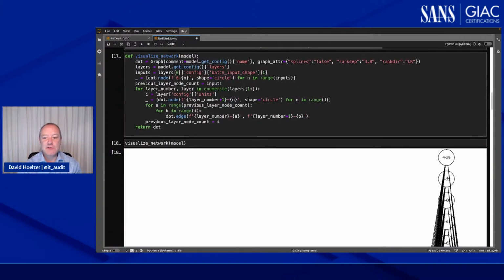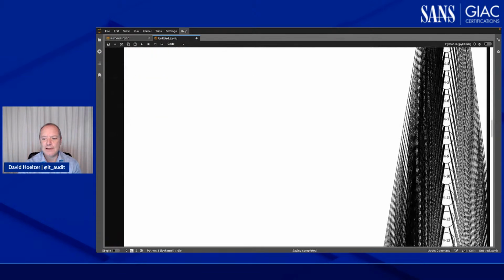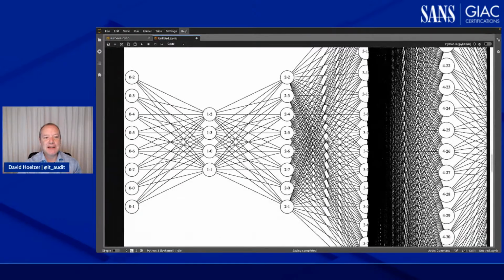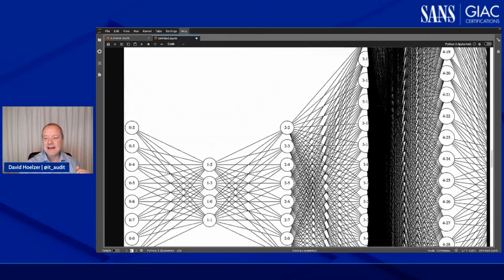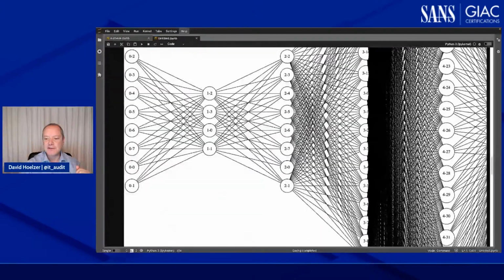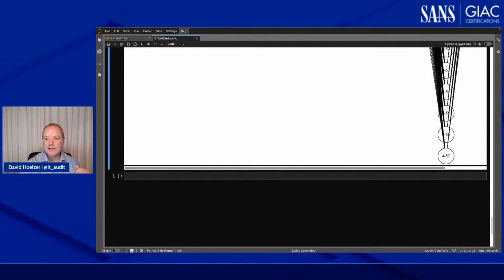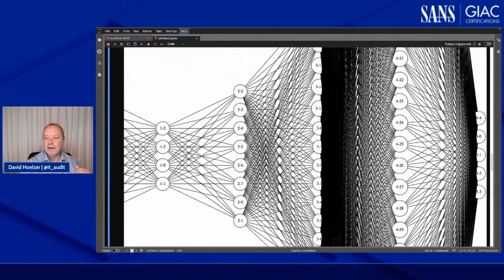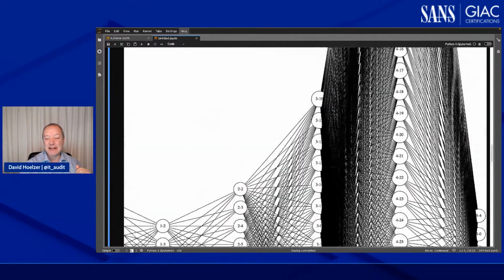Oh, look at that. So we've got something happening here. Ooh, that looks scary over on the right. But as we move down, look at that. So we have now successfully created the visualization that shows the input layer to the next layer to the next layer and so on. There's clearly some stuff we need to do though, because once we get there, you can see it actually goes off the screen here. So let me just go down, scroll over, see that final layer is out there. There it is.